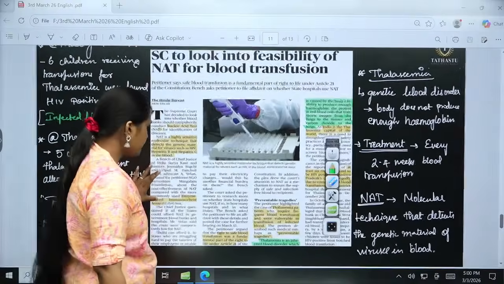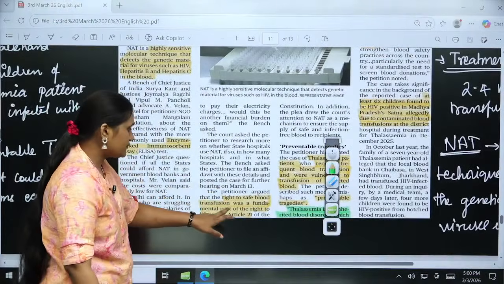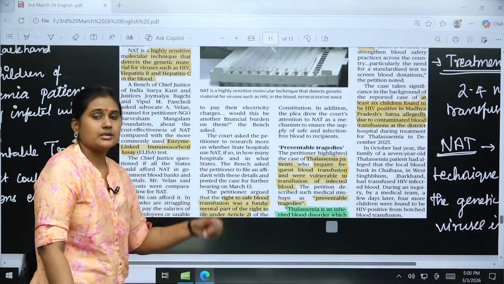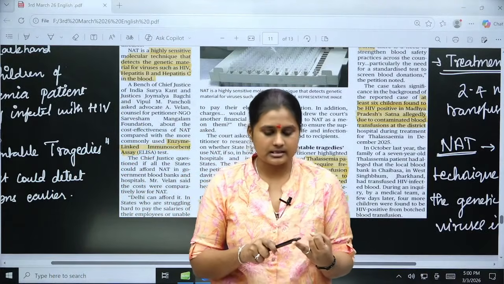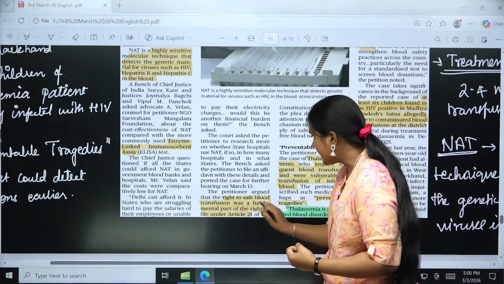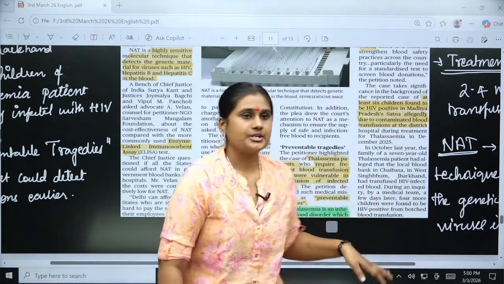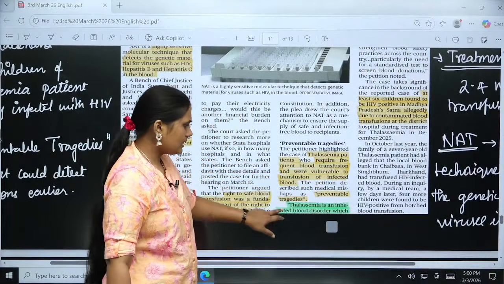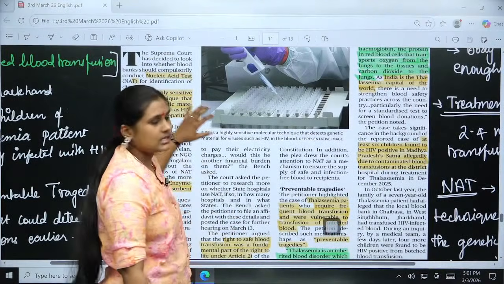So the right to safe blood transfusion was held to be a fundamental part of the right to life under Article 21. Article 21 is the right to life, where a dignified life and health care should be there. Under health care, they have added this right to safe blood transfusion, which directly comes under Article 21. And they have also given the definition of thalassemia, and the idea about the nucleic acid test, what it is.